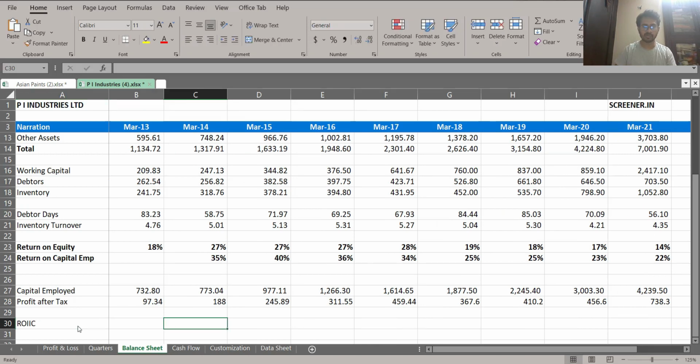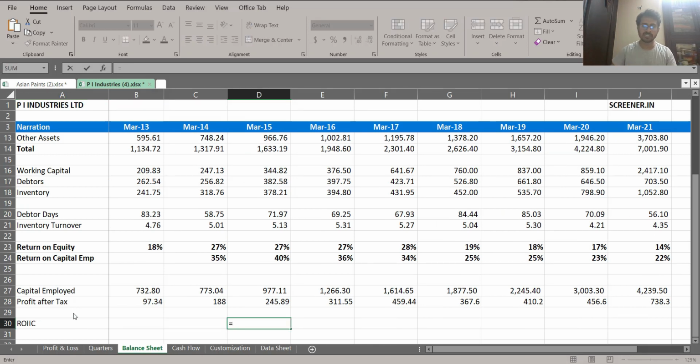When we are doing the ROIC calculation, let us do it for this year. That means this year's profit minus last year's profit, divided by last year's capital base minus the capital base of the preceding year. If you put it in percentage, you can get the number.